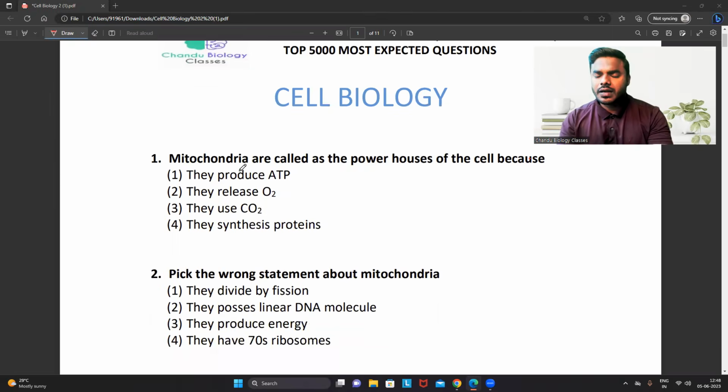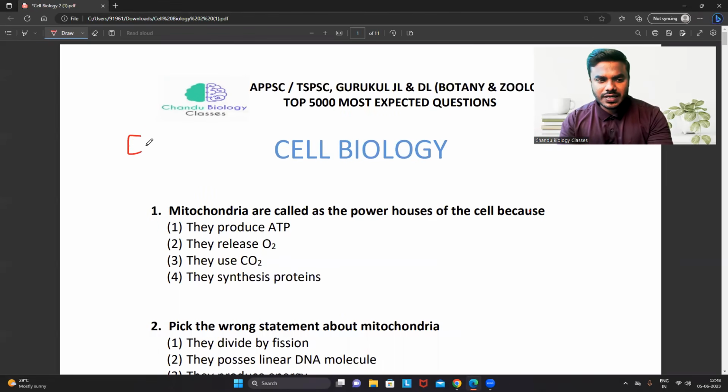So in this particular class also we are going to discuss easy to moderate level questions. In the next part we will discuss moderate to difficult level. I will solve nearly 250 questions very shortly from this cell biology topic. So I want every one of you to compulsorily make use of easy questions, moderate questions as well as difficult questions. Focus on the three types of questions compulsorily without fail.